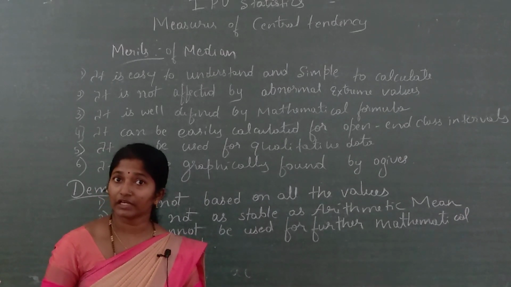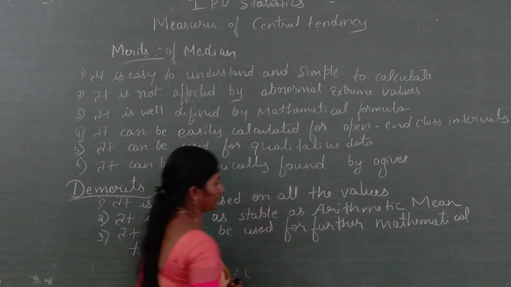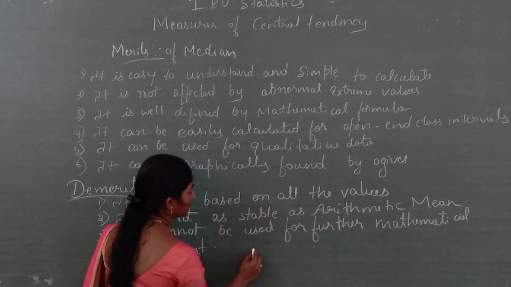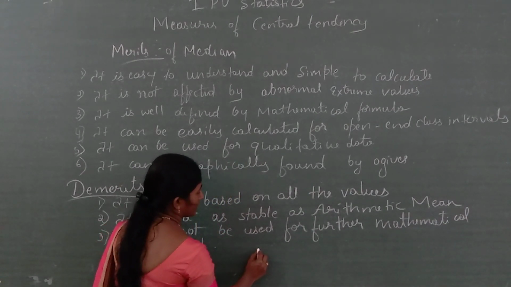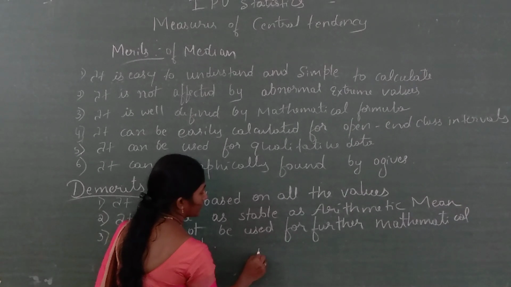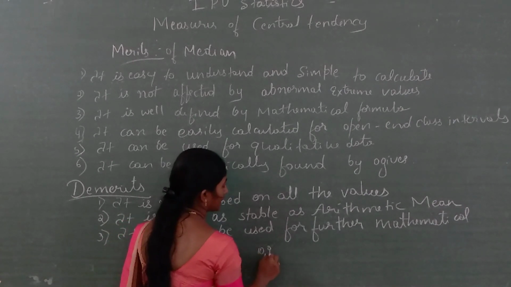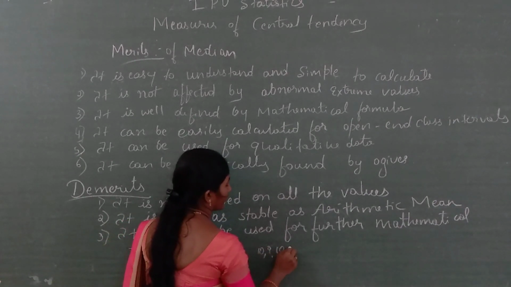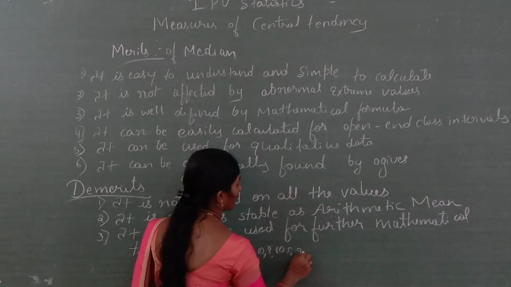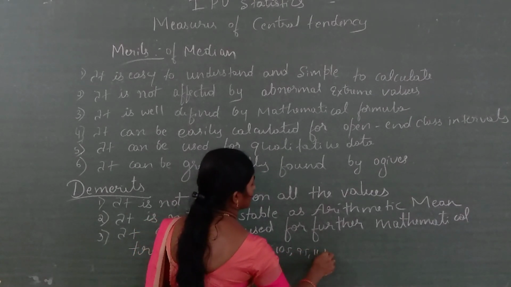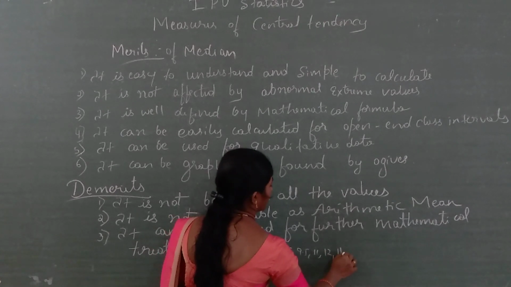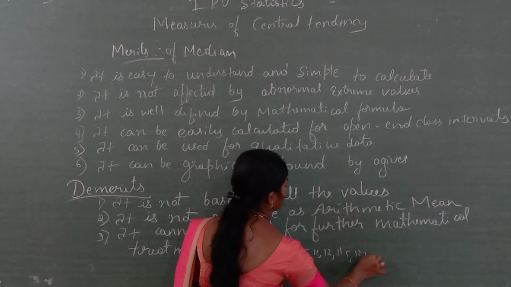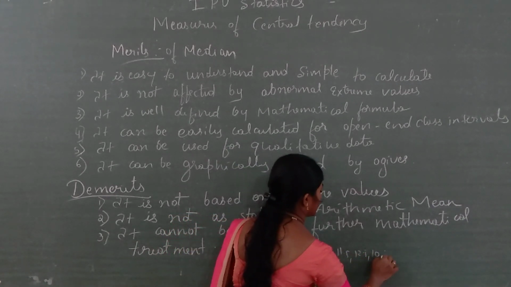Therefore, for example, let's see it this way: if there are values 10, 9, 10.5, then 9.5, 11, 12, 11.5, 12.5, again 10, 10.5.